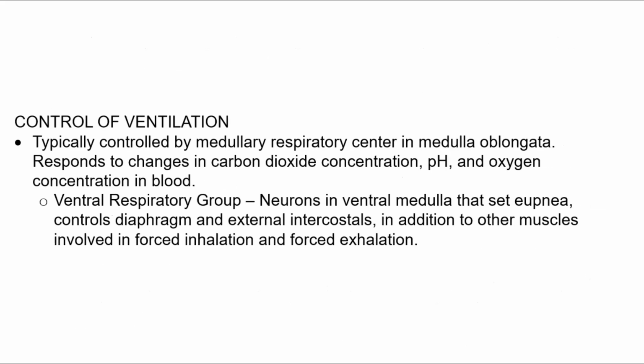Neurons in the ventral respiratory group of the medulla oblongata function to set eupnea and control the diaphragm and external intercostals that establish quiet inspiration and quiet expiration. In addition, the ventral respiratory group also controls other skeletal muscles involved in forced inspiration and forced expiration.